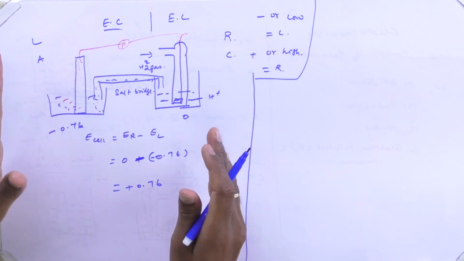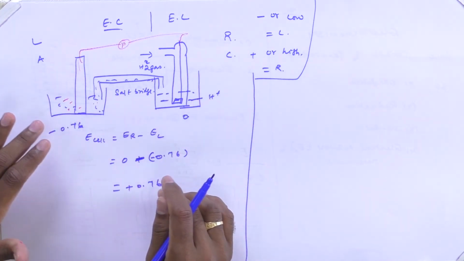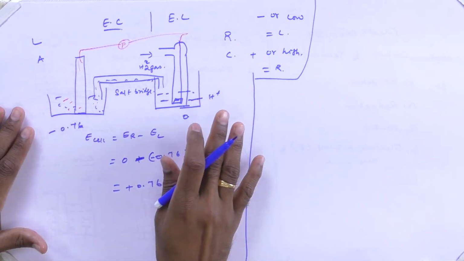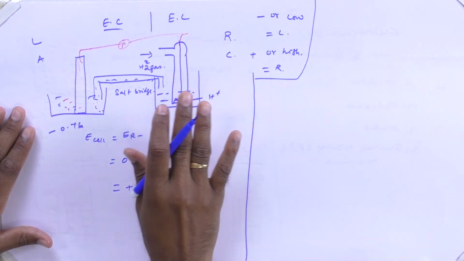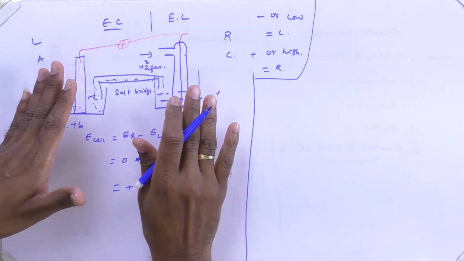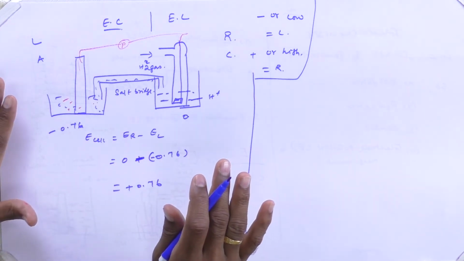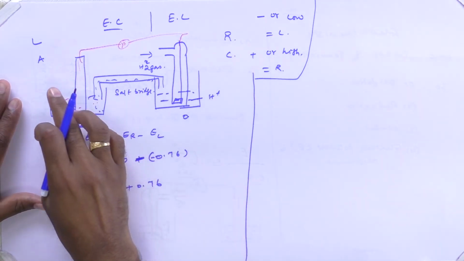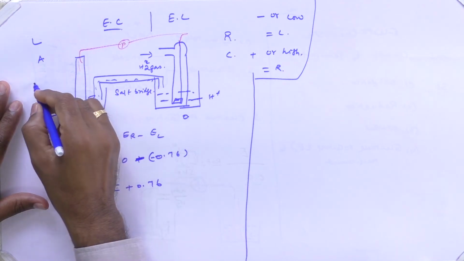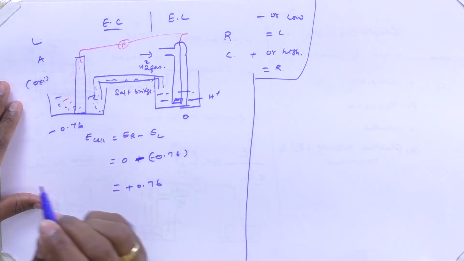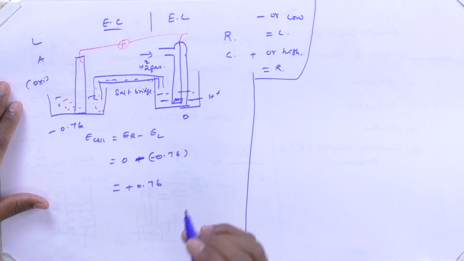Now, you can ask me what kind of chemical reaction takes place during this production of EMF. Say, for example, at the anode. According to the IUPAC principle, if you keep the anode here, oxidation always takes place, and in the cathodic compartment, reduction always takes place. Now, what is the oxidation reaction?